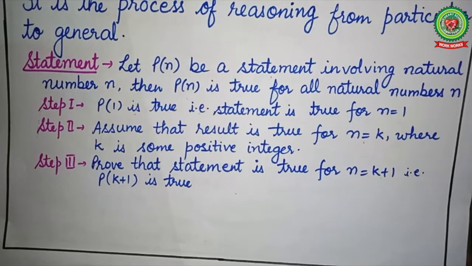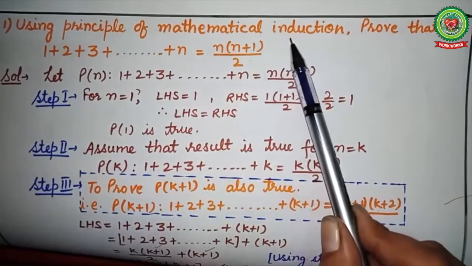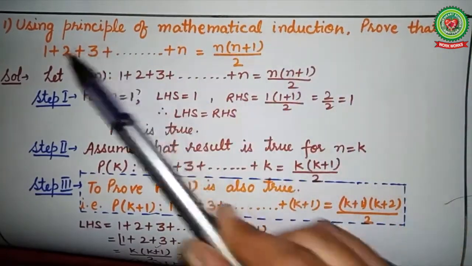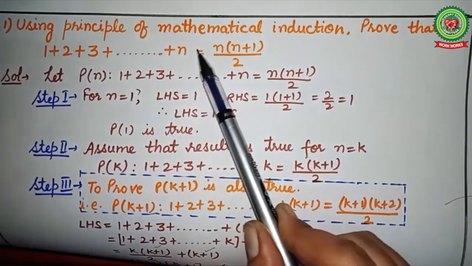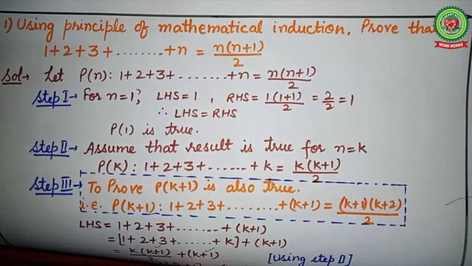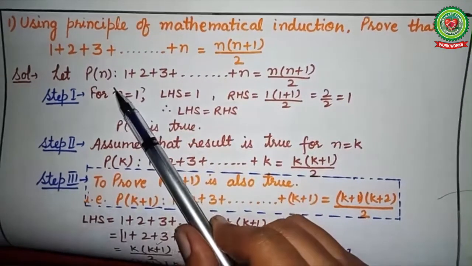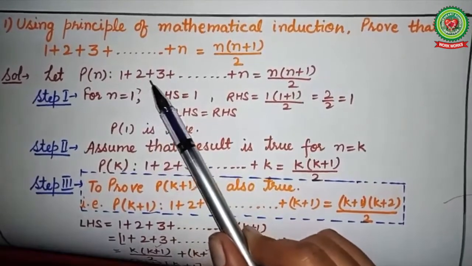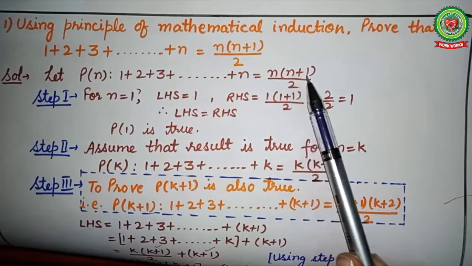Let's take one example. Using principle of mathematical induction, prove that 1 plus 2 plus 3 and so on up to n terms, result is n into (n plus 1) upon 2. We have to show that it is true for all natural numbers. The very first thing, we have to consider this statement as P(n). So P(n) is 1 plus 2 plus 3 and so on till n equal to